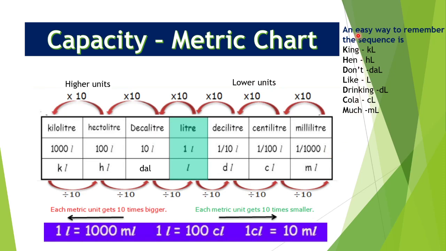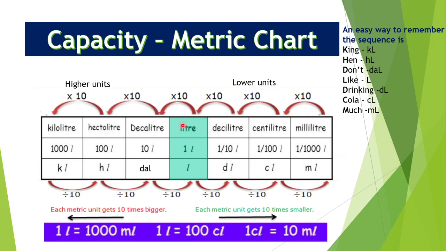Now here you can see an easy way to remember the sequence. King hen don't like drinking cola much. So children, you have to take the first alphabet of these words. K means kiloliter, short form is KL. HL hectoliter, HL I have written here. D, decaliter, you can see here DAL, liter, L for liter, D for deciliter, DL, C for centiliter, CL, and last one is M, ml for milliliter.